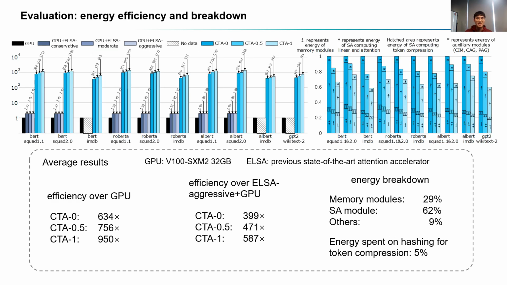CTA also achieves significant energy efficiency over the GPU and ELSA plus GPU system. The systolic array computation engine and memory module consume 62% and 29% energy respectively. The lightweight auxiliary modules only consume 9% energy. In the 62% energy consumed by the systolic array, only 5% is spent on hash computation, showing that our hashing is relatively lightweight compared to the main steps of CTA computation.